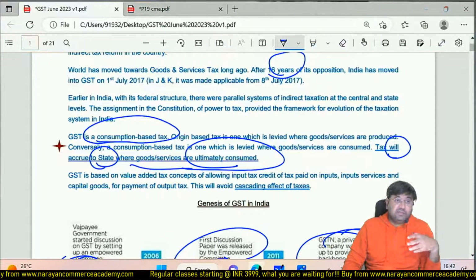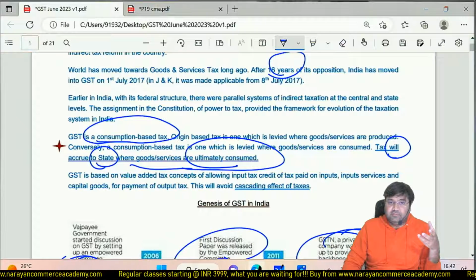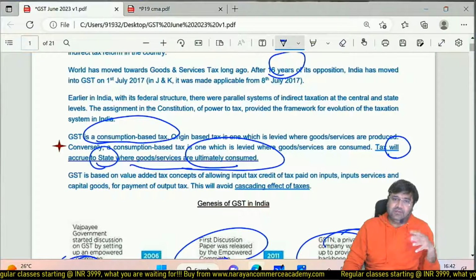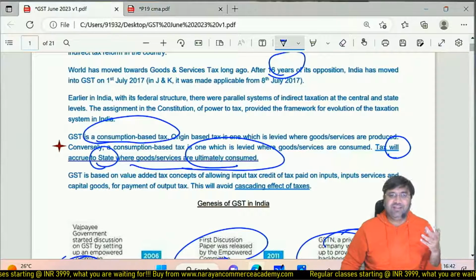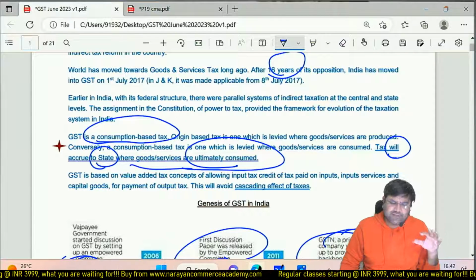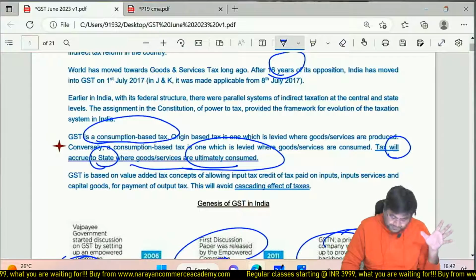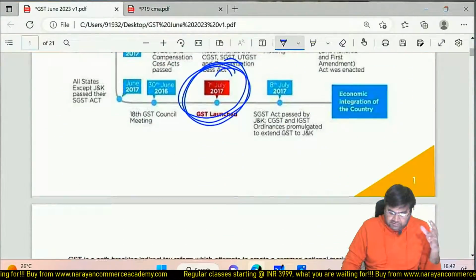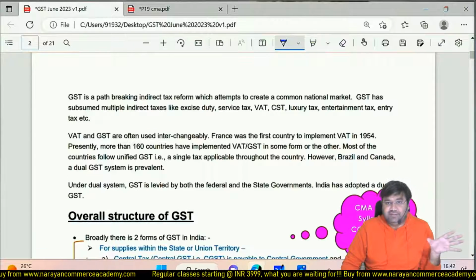Okay, since GST is one nation, one tax, I leave it to your discretion whether it is one nation, one tax or not. Right now, no need to decide. Once we discuss the various provisions, then decide in your mind itself whether it is one nation, one tax or not. So basically, one nation, one tax, GST.